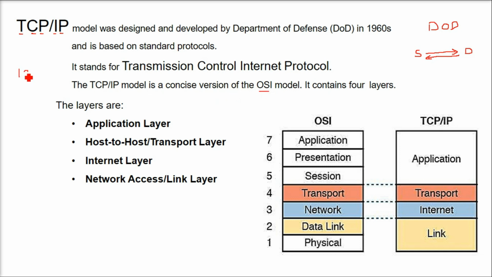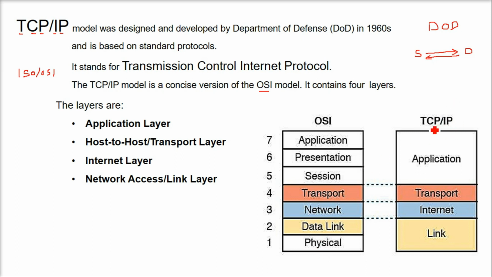This was the ISO OSI model, International Organization for Standardization. The ISO OSI model consists of 7 layers: APSTNDP. Application, presentation, session, transport, network, data link, and physical.